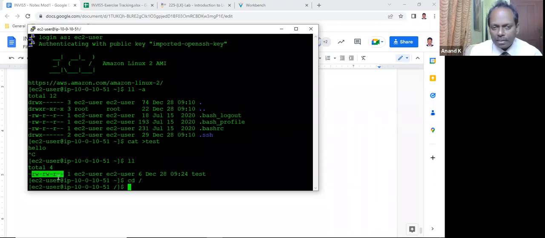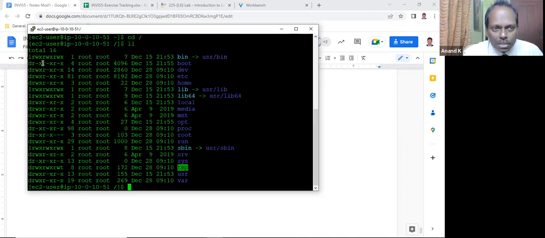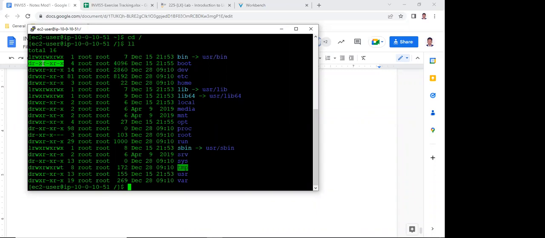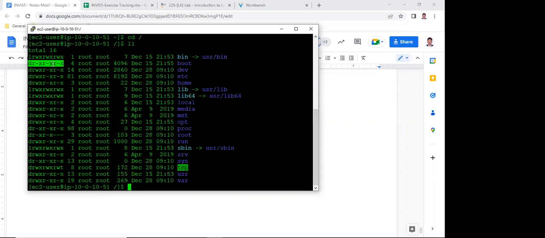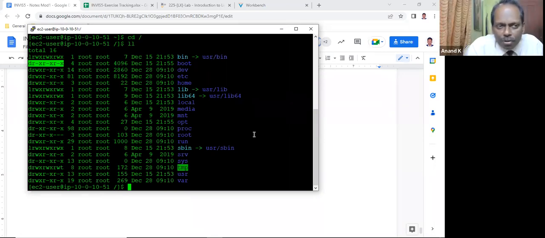Obviously, these are the permissions; I'll show you some more. I'm going to the root directory. I have various files here. So what is the permission of this one? Read and execute. 555. R-X is 5, R-X is 5, R-X is 5.